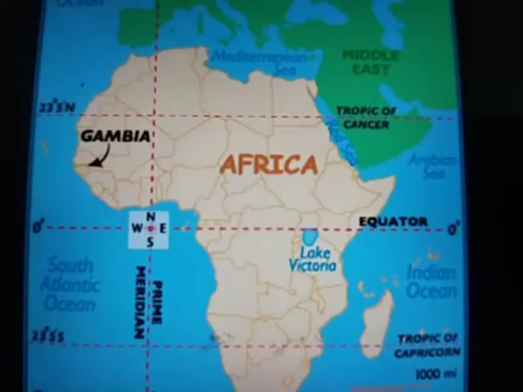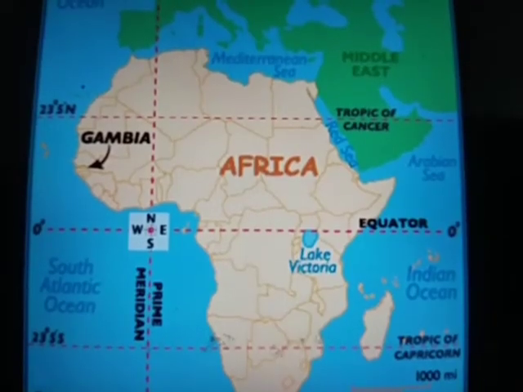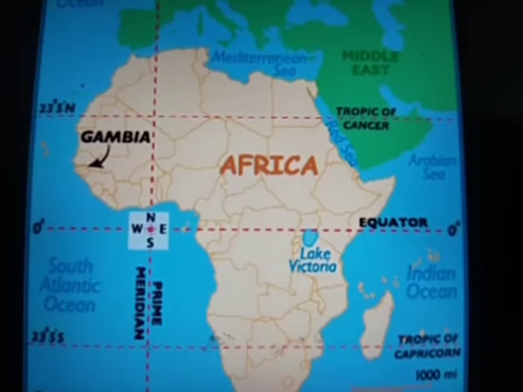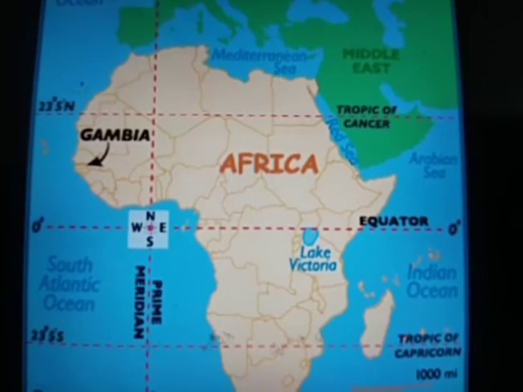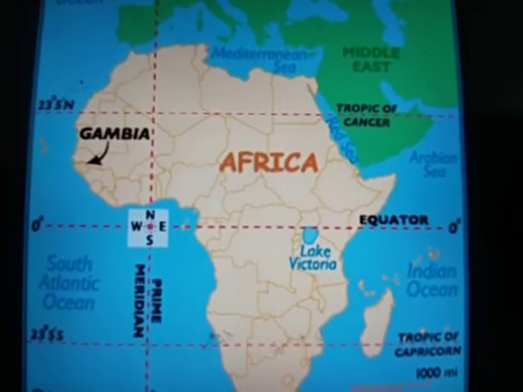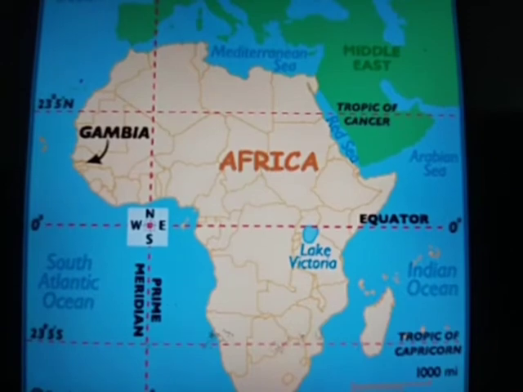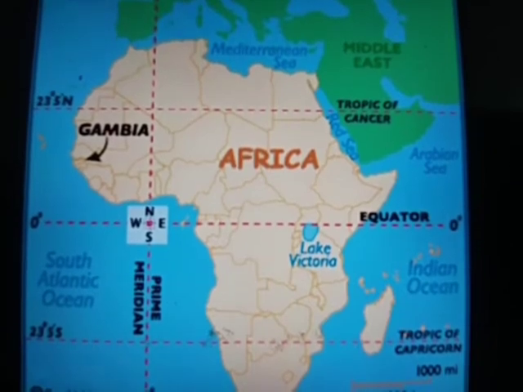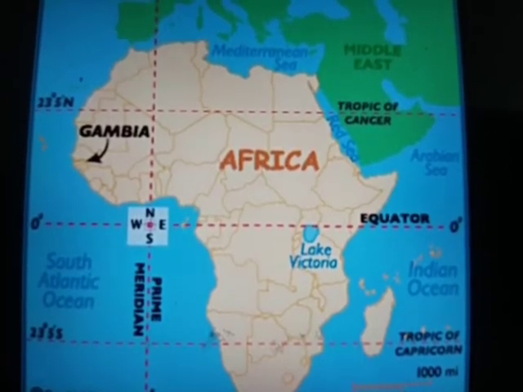So start. I am showing the map of Africa to tell you about the location. The dark continent Africa is the second largest continent of the world. It consists of 53 countries. The equator, you can see through this map, passes through the middle of Africa.